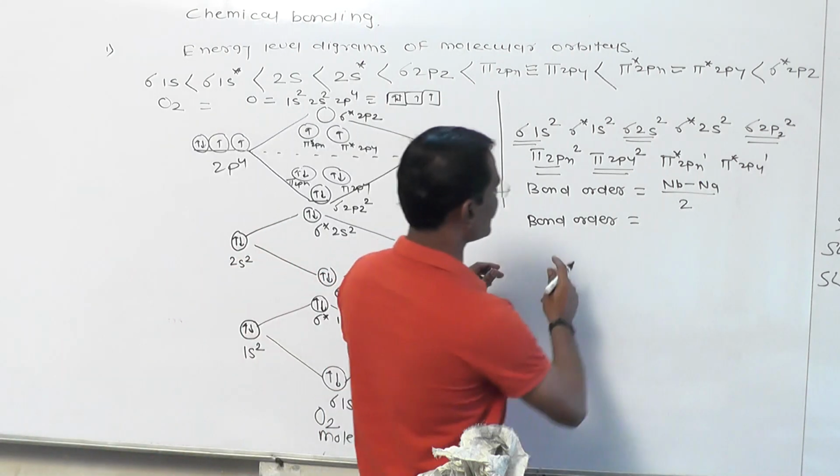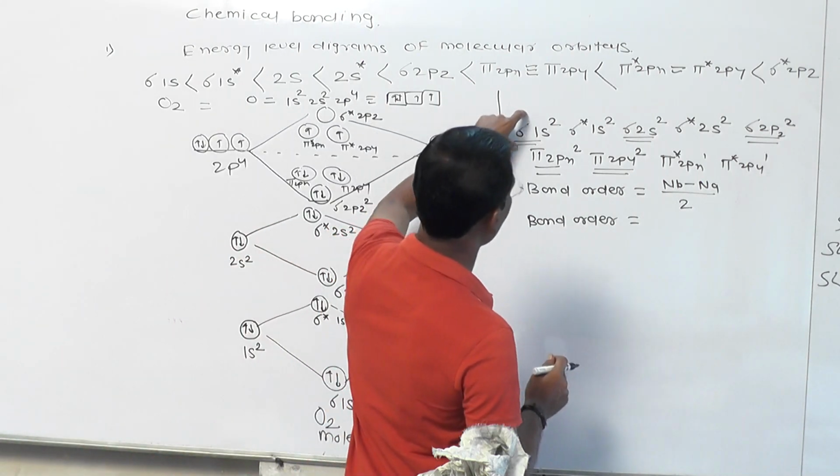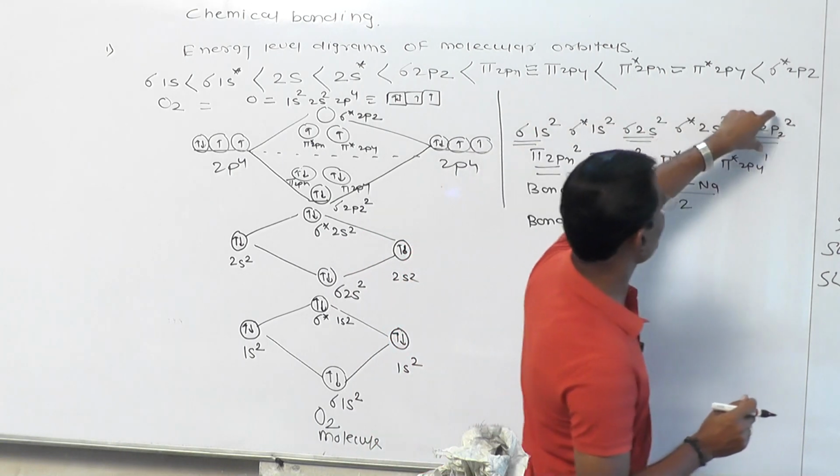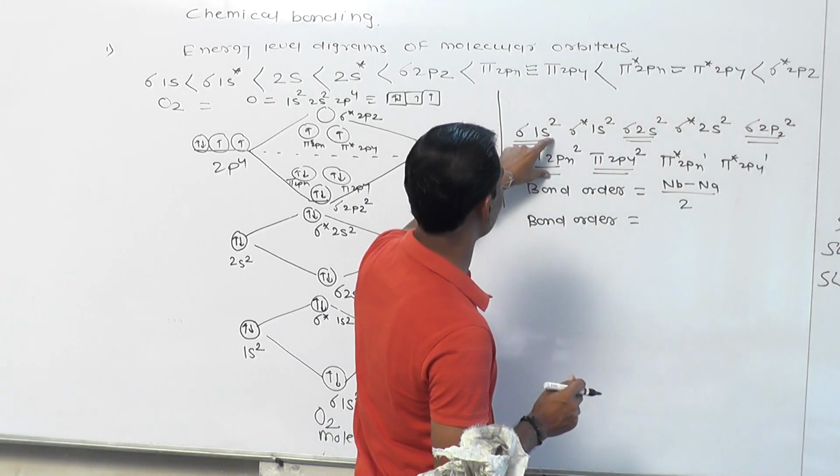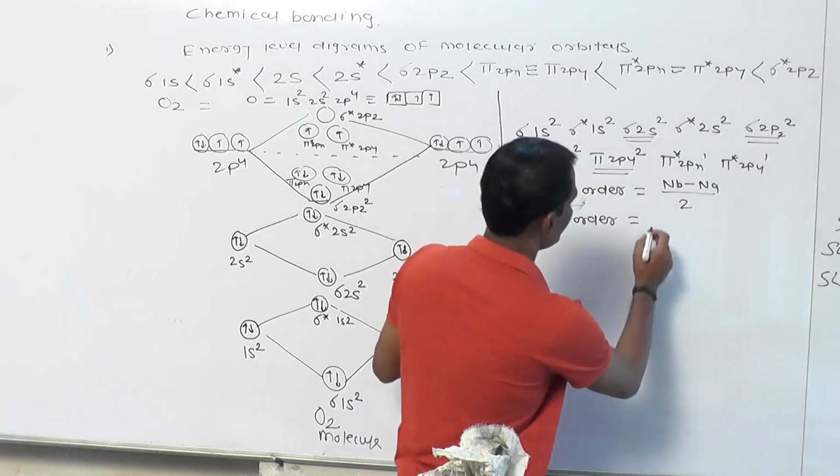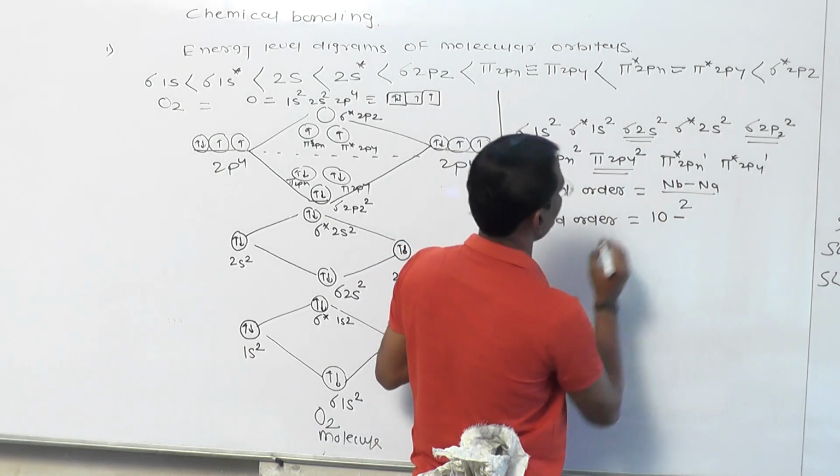Now how many electrons are present in the bonding molecular orbital? This is 2 electrons plus 2 is 4, plus 2 is 6, plus 2 is 8, plus 2 is 10 electrons. Total electrons in the bonding molecular orbital is 10.